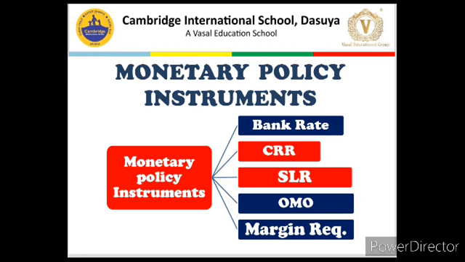We will not be covering those three topics in our syllabus. So monetary policy instruments are five, which we will study in today's lesson. First, bank rate or repo rate, I am revising. Second is CRR, third is SLR, fourth is OMO and fifth is margin requirement.